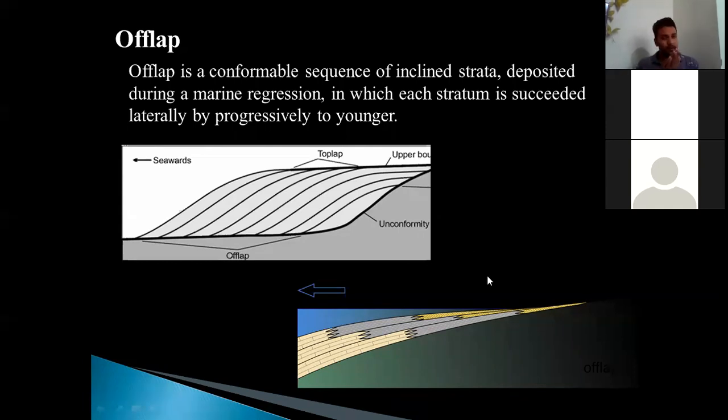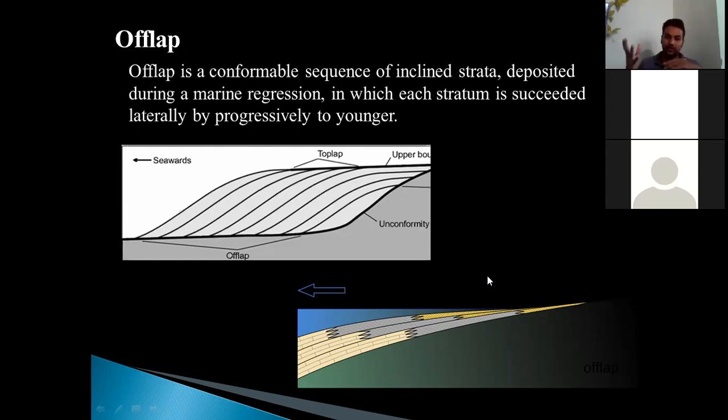Though it is a marine depositional feature, the significance of studying the overlap is that it explains the marine dynamics, meaning when the water transgressed the land and when it regressed. So it ultimately helps us understand the dynamics of the ocean.